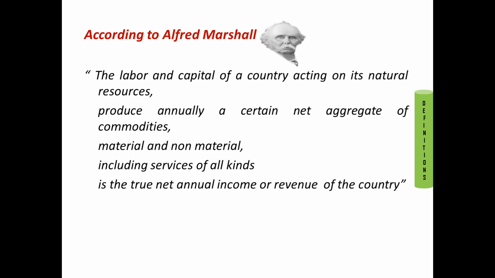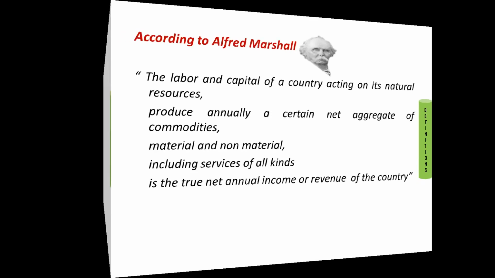So friends, to repeat the definition of Alfred Marshall: the labor and capital of a country acting on its natural resources produce annually a certain net aggregate of commodities, material and non-material, including services of all kinds, is the true net annual income or revenue of the country. So this is the first definition of national income.